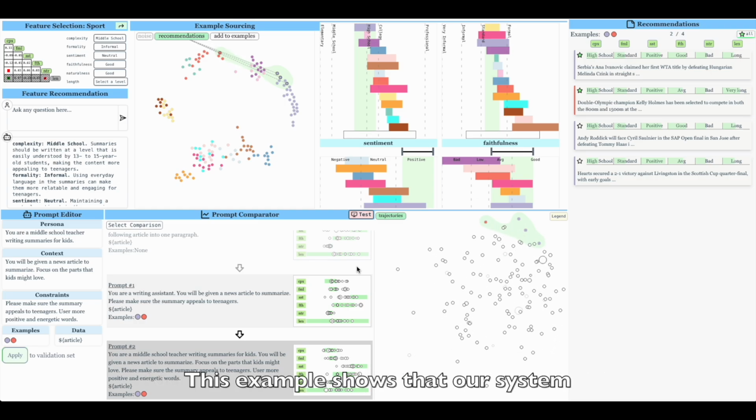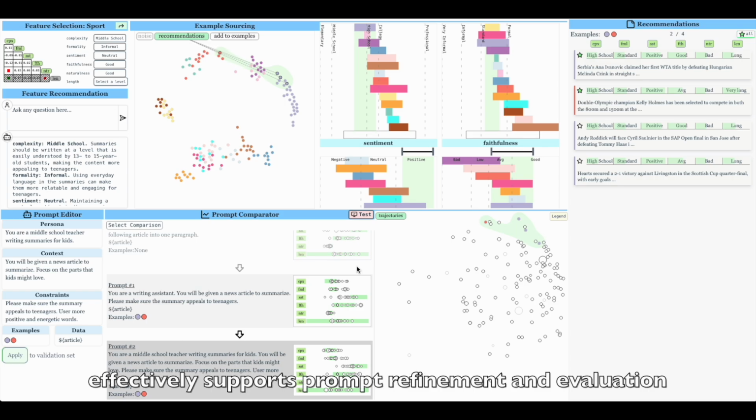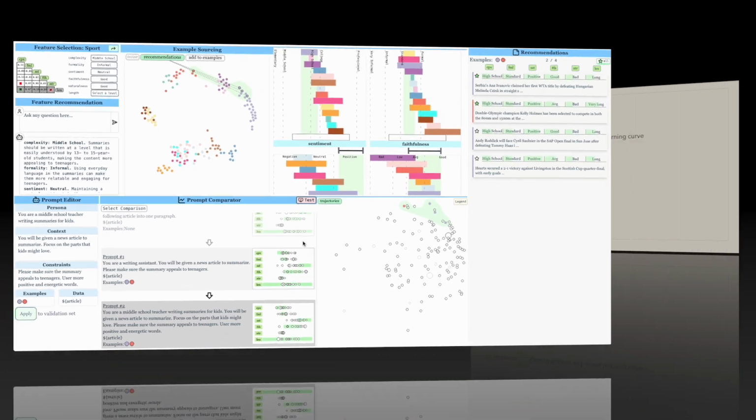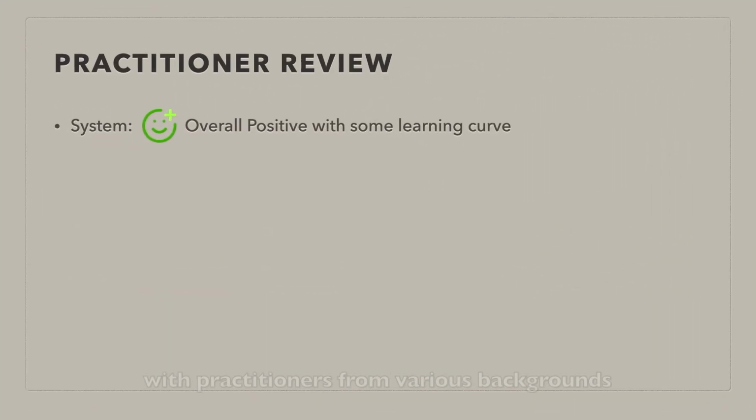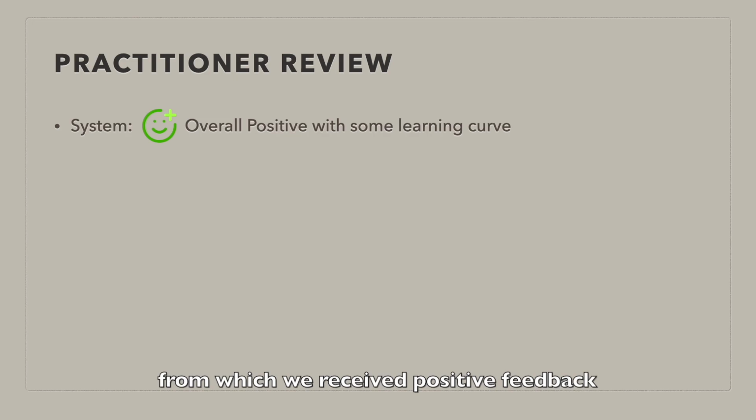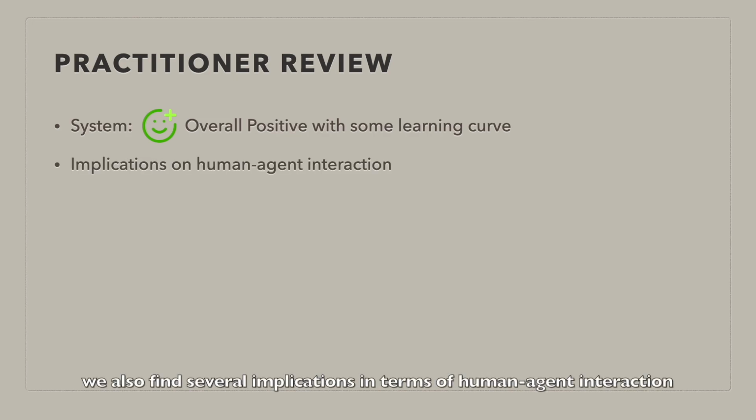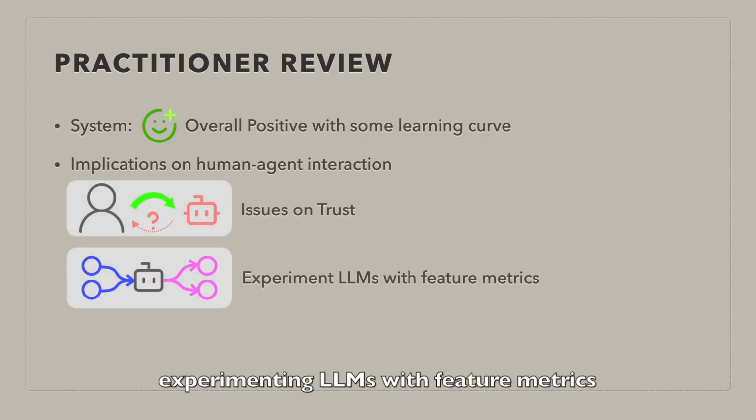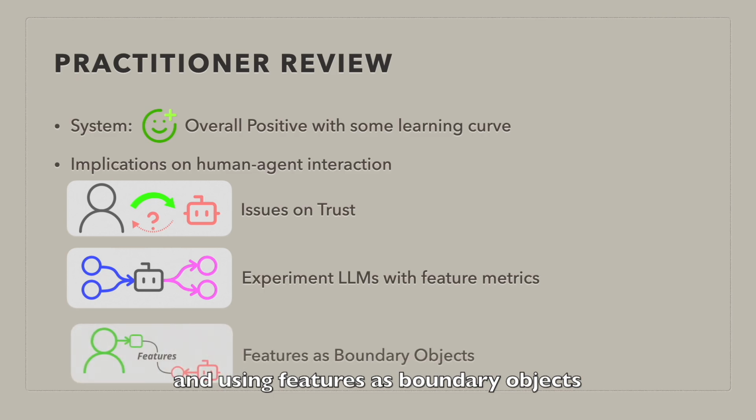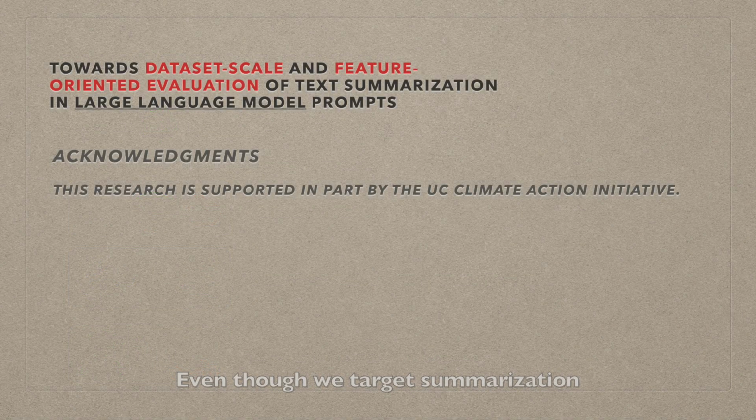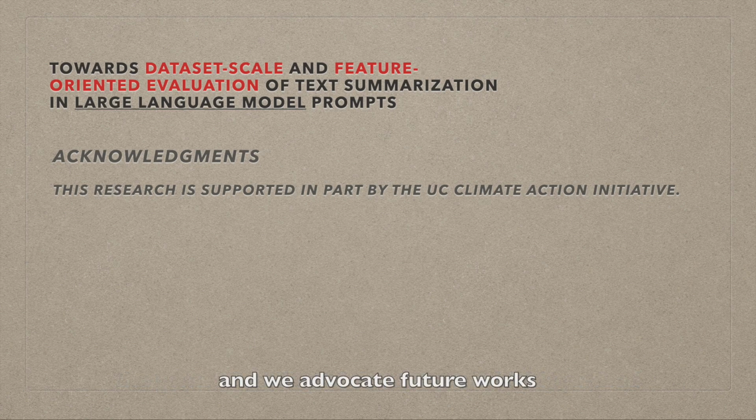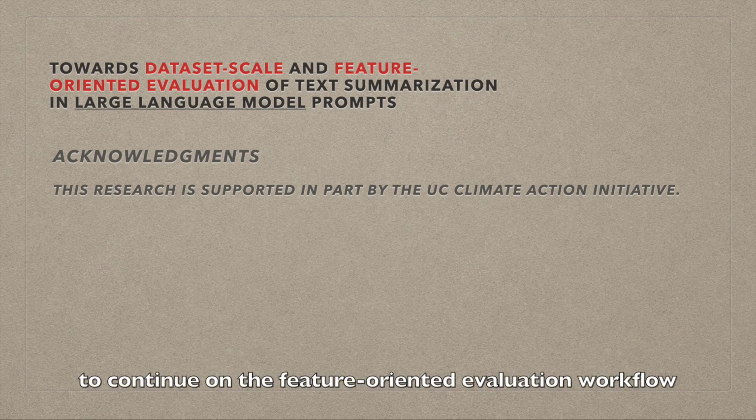This example shows that our system effectively supports prompt refinement and evaluation at dataset scale for text summarization. The system is also evaluated with practitioners from various backgrounds, from which we receive positive feedback. We also find several implications in terms of human-agent interaction, including issues on trust, experimenting LLMs with feature metrics, and using features as boundary objects. Even though we target summarization, the generalizability of the system is highly praised, and we advocate future works to continue on the feature-oriented evaluation workflow.